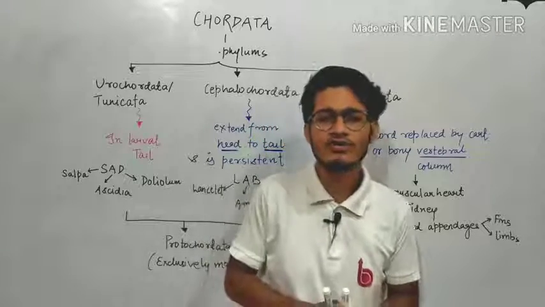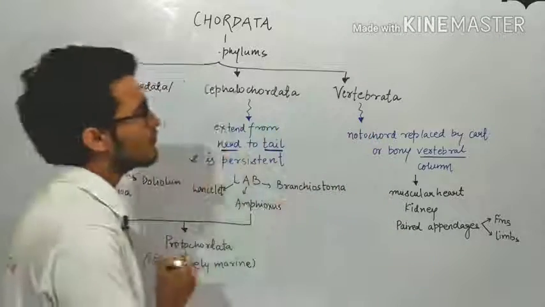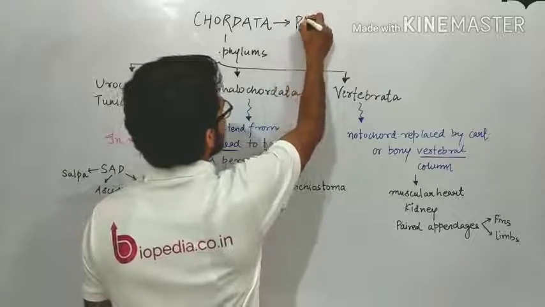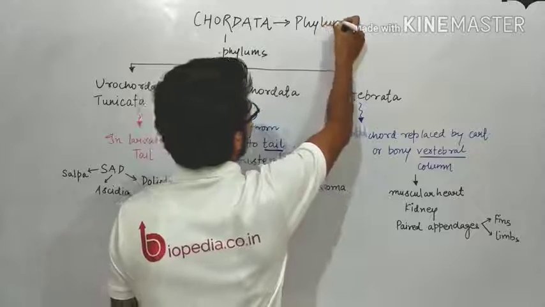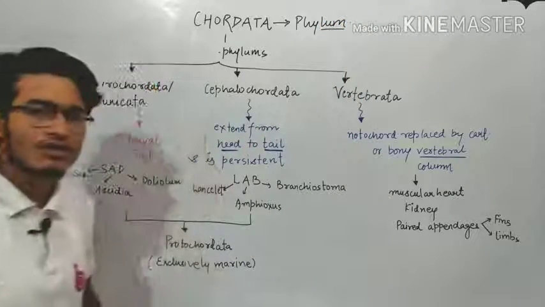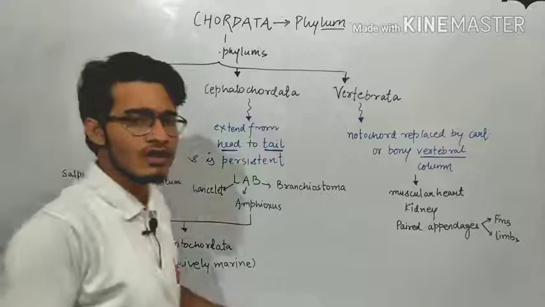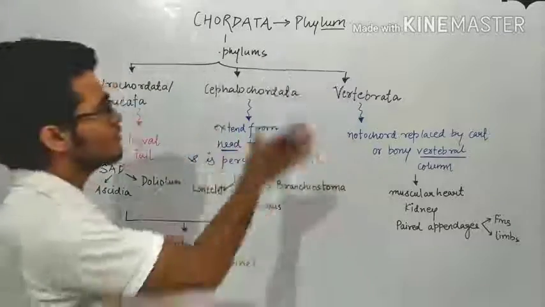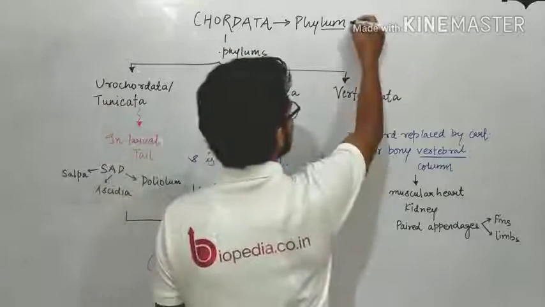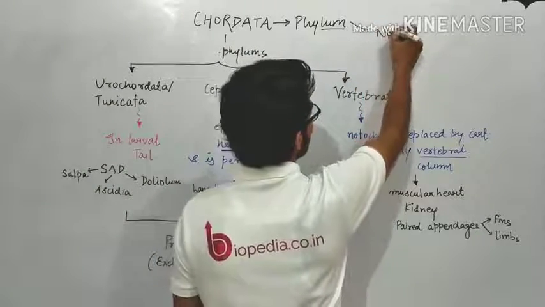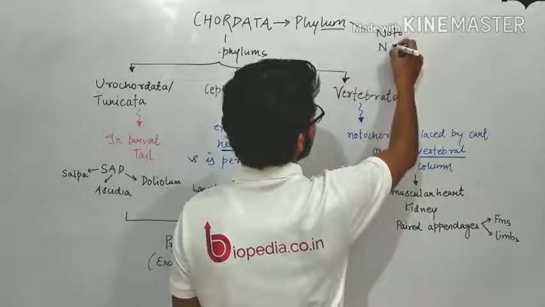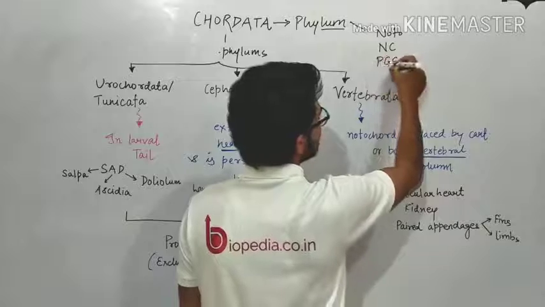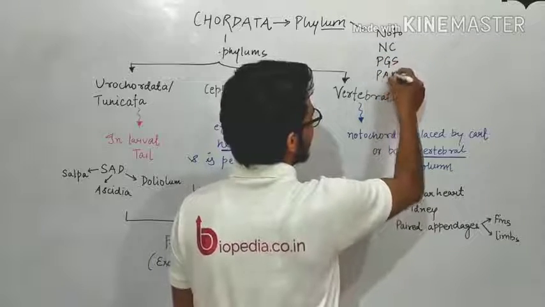In this video we are going to start a very new topic and a very important topic from examination point of view, that is phylum Chordata. So we have already talked about the general characteristics of phylum Chordata, that what are the peculiar or characteristic features that this particular phylum has. The very first thing is the notochord. The second thing is the dorsal hollow nerve cord. Then there are pharyngeal gill slits and a post-anal tail.